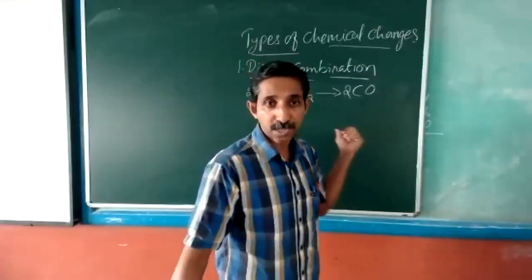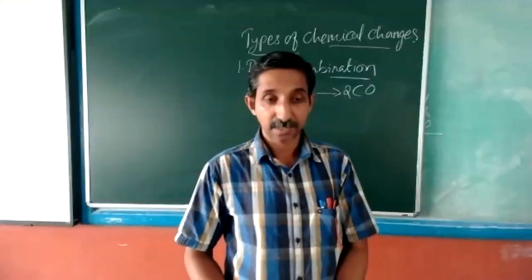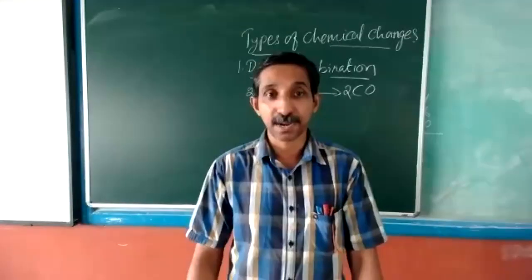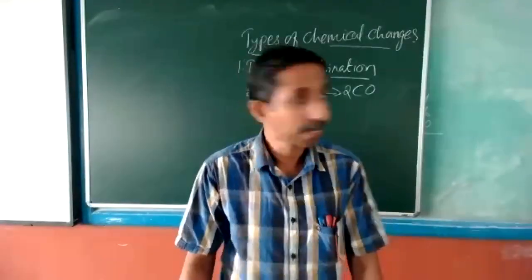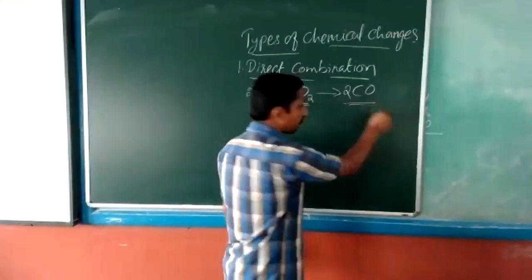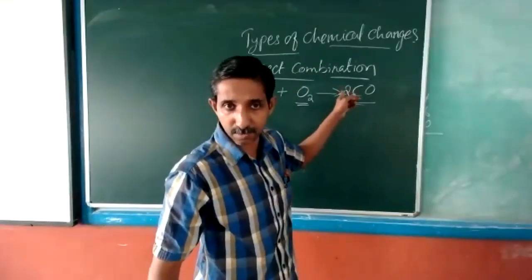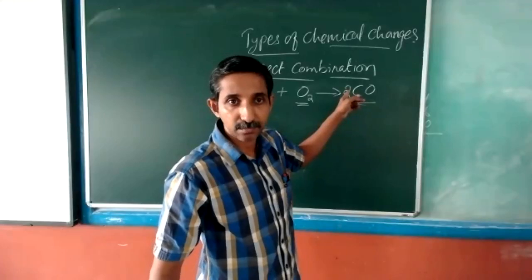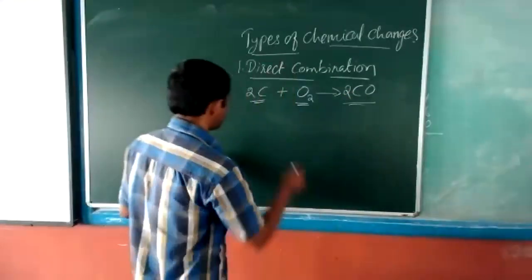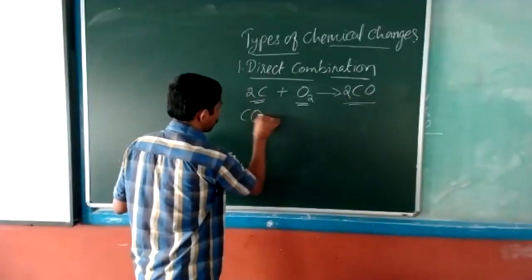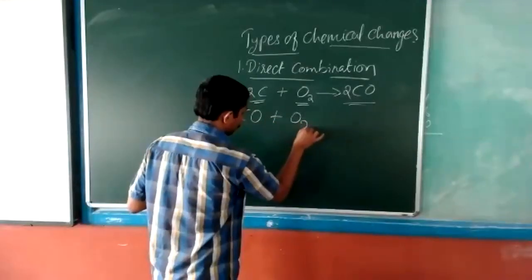Now we're going to the second type of combination, that is when an element combines with a compound. Let's take this very same compound itself, carbon monoxide, and let it combine with oxygen.